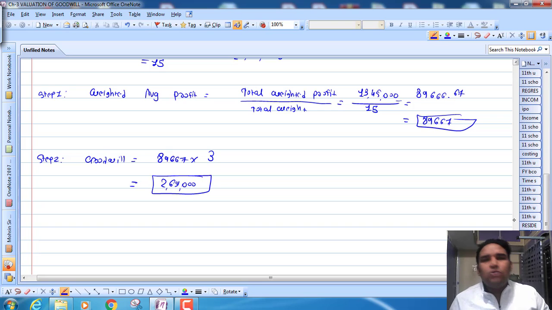Now out of the 4 methods, we understood 2 methods. The remaining 2 methods, which are extremely important, we will see in lecture number 2. Okay, तब तक के लिए bye, all of you, take care.